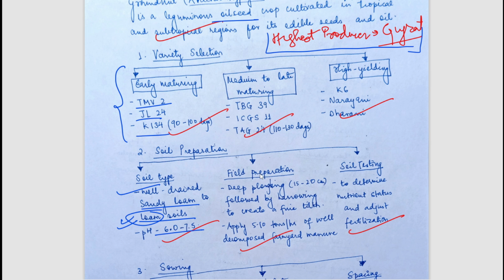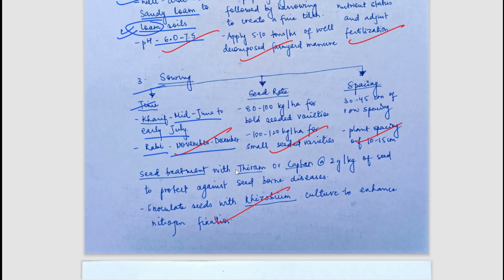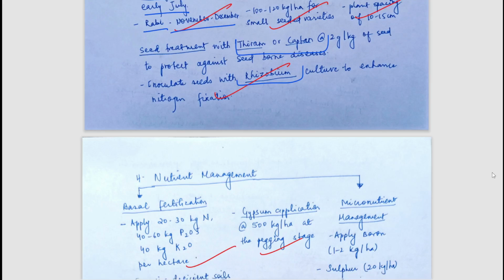pH have been mentioned, field preparation have been mentioned, soil testing have been mentioned, sowing time have been mentioned, that is for Kharif it is mid June to mid July or early July, and for Rabi it is November December. Seed rate have been mentioned, spacing have been mentioned, seed treatment with Thiram, Captan, Rhizobium. Okay, or you can add also Trichoderma in many crops. These are some of the common seed treatment agents. So if you are not knowing, you can write these things in various of the crops. It will be correct only.